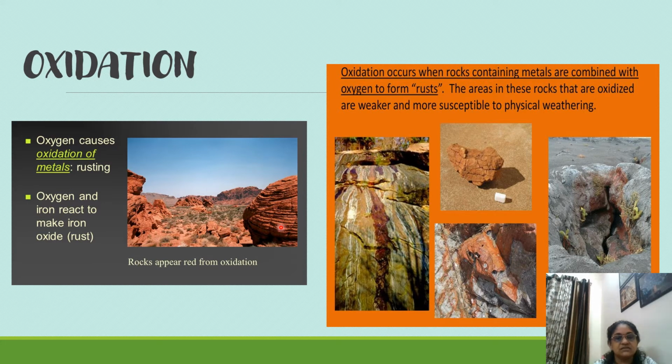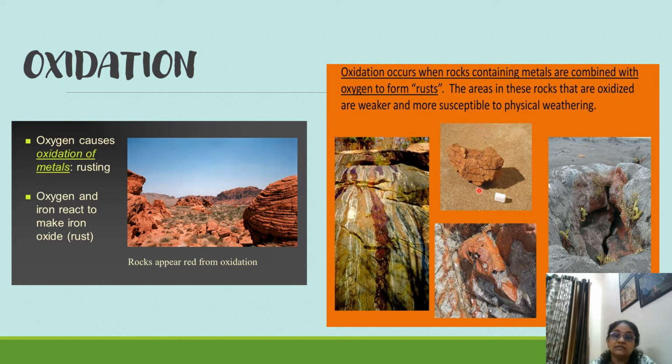The reason for it is oxidation. Oxidation occurs when rocks containing metals are combined with oxygen to form rust. So here also water plays an important role. For the reaction to take place between oxygen and the mineral, that is iron, there should be water present. Only then can rust occur. You can see here, wherever there is ferrous oxide present, you will find the red color.